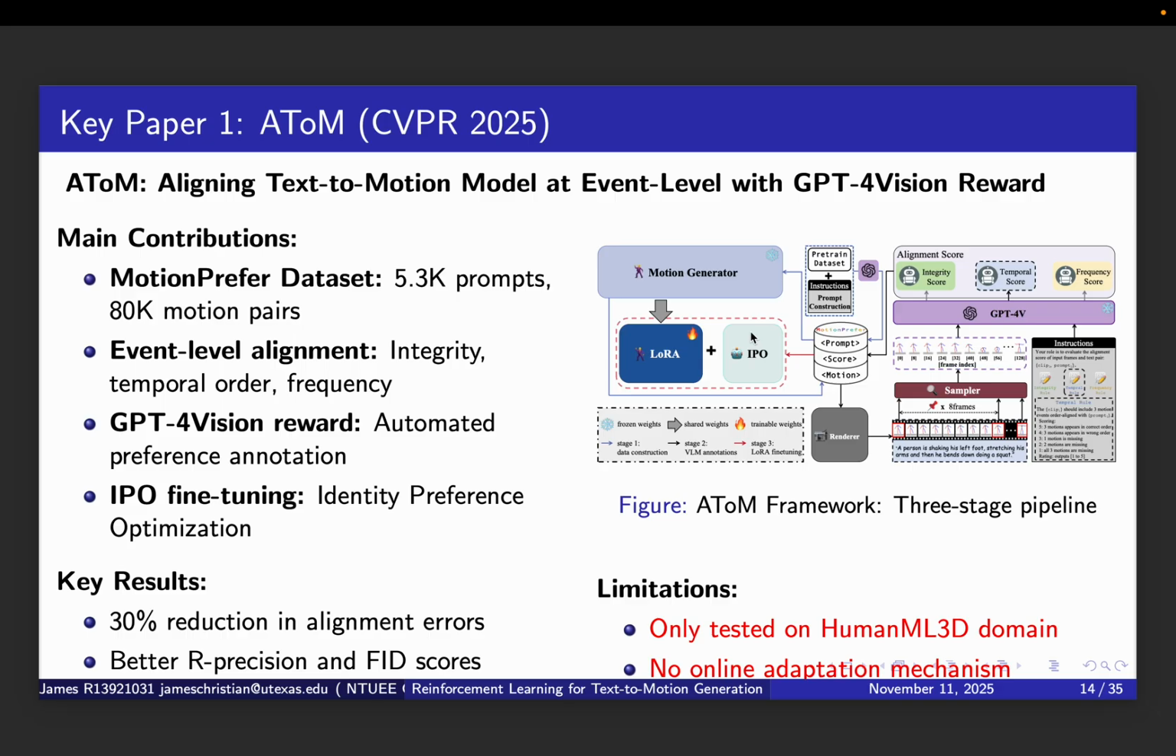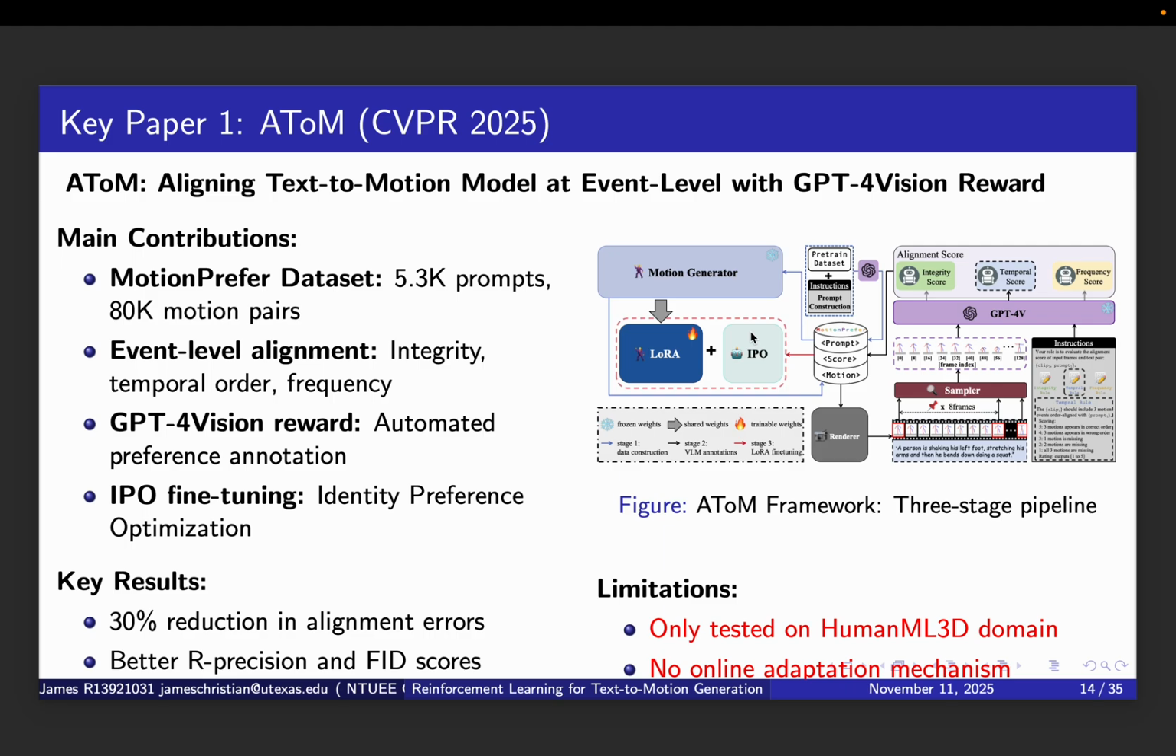Second, they introduced event level alignment, explicitly evaluating integrity, temporal order, and frequency separately. Third, they use GPT-4 vision for automated preference annotation, eliminating the need for expensive human labelers. Fourth, they use IPO, identity preference optimization, for fine-tuning, which is a variant of DPO with better theoretical properties.